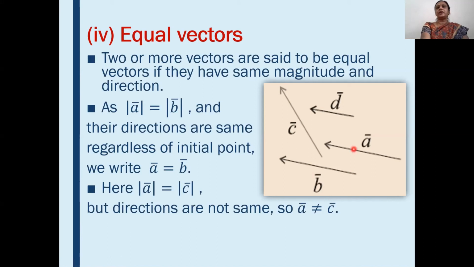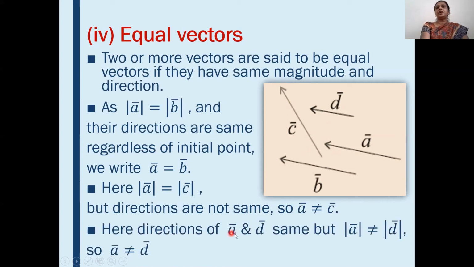See here, vector a bar and c bar. Their magnitude is the same, but their direction is not the same. Therefore, a bar is not equal to c bar. See the diagram again. A bar and c bar have the same magnitude, but their direction is not the same. Therefore, they are not equal vectors.